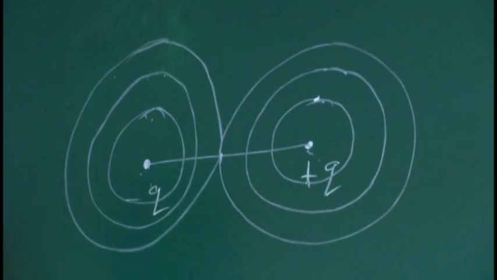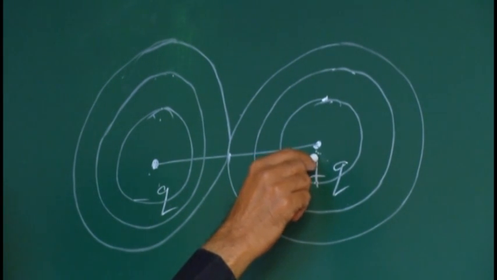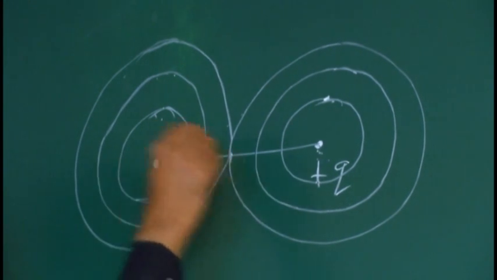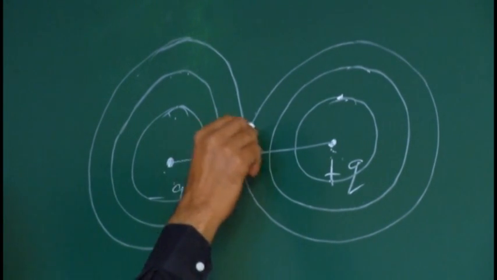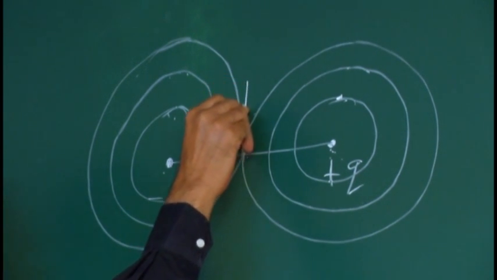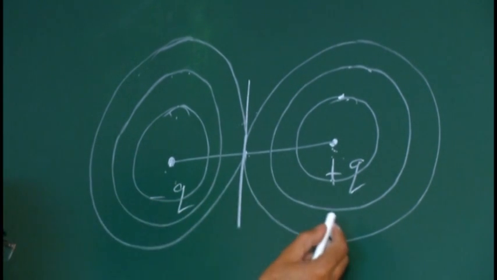So what results? This is the equipotential surface of the positive charge of the dipole, and this is the equipotential surface of the negative charge of the dipole. At this point, these two equipotential surfaces cross each other. So the net resultant is acting at this point due to the dipole.